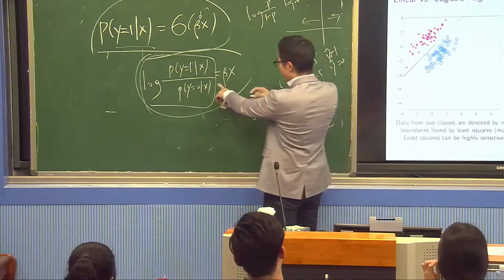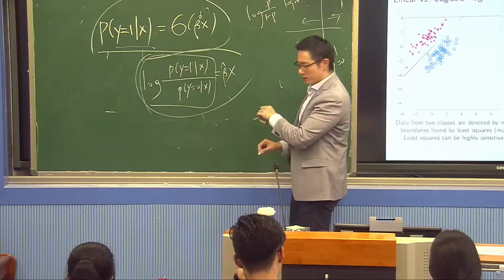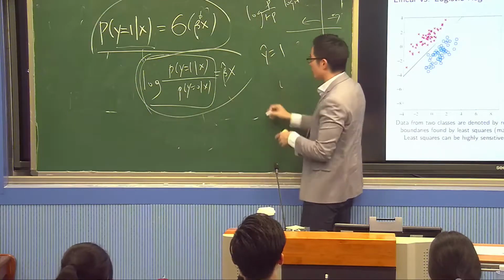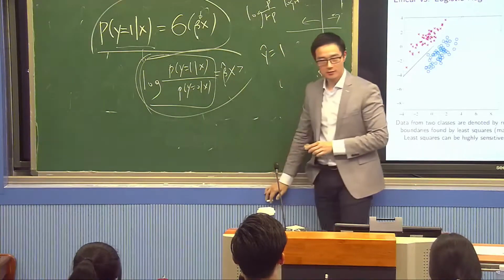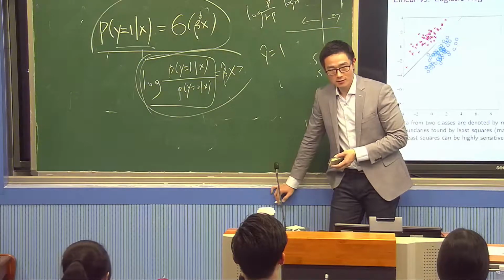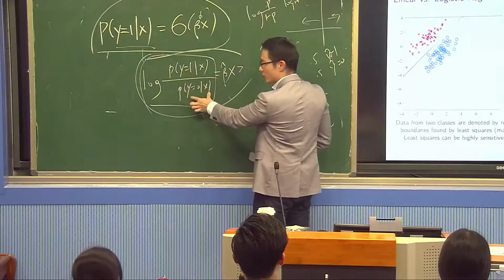So if I have my beta hat x, then what should I do? I should predict y equal to 1 if beta hat x is larger than what? Is it larger than 0.5? No. If p is larger than 0.5, then the ratio p over 1 minus p is larger than 1.